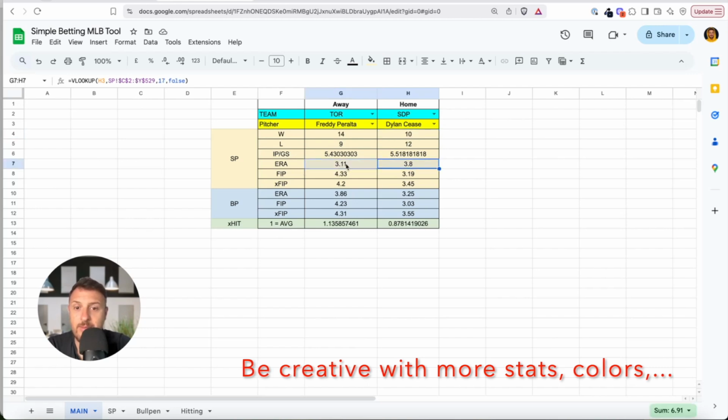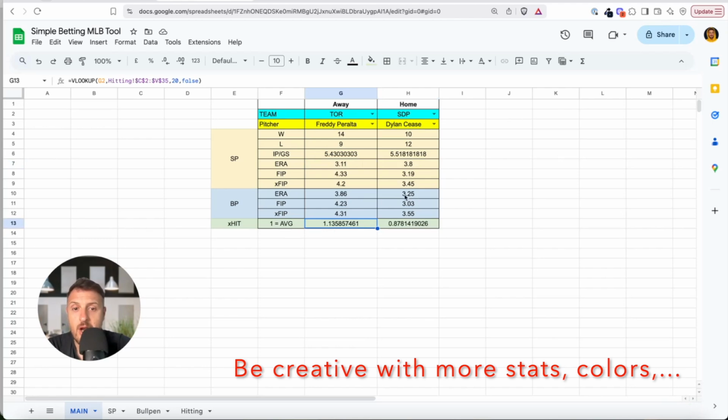Okay, very similar, but this is a very good example because you see, despite Freddy Peralta having a better ERA, Dylan Cease has better FIP and xFIP. So in this case, you give the advantage to Dylan Cease. He is probably a little bit underrated. When it comes to bullpen, again, San Diego's numbers are better in this imaginary case, but in hitting, you will see Toronto would have much better numbers.